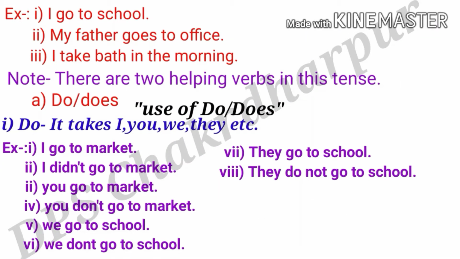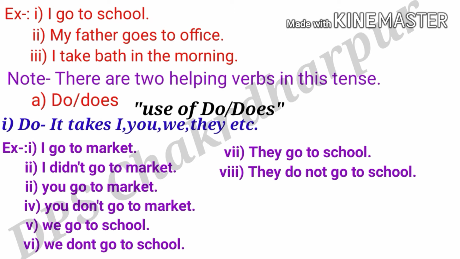Welcome back, students. So here is an example of your present indefinite tense. First example, I go to school, and the second example, my father goes to office, and the third example, I take a bath in the morning. So my dear friends, these sentences are showing daily routine, and that comes under the present indefinite tense. Here note there are two helping verbs in this tense. The first one is do, and the second one is does. We will also learn how to use do and does.